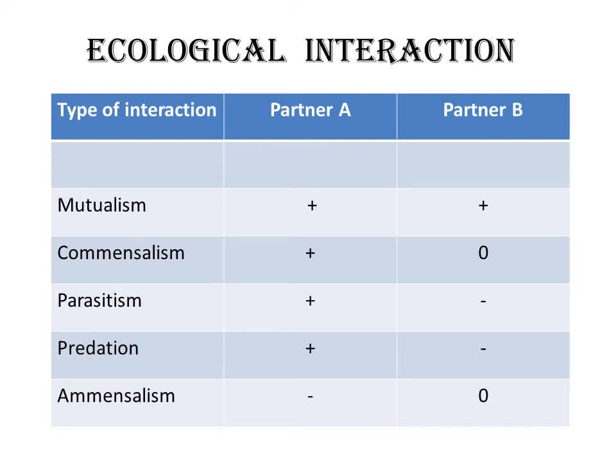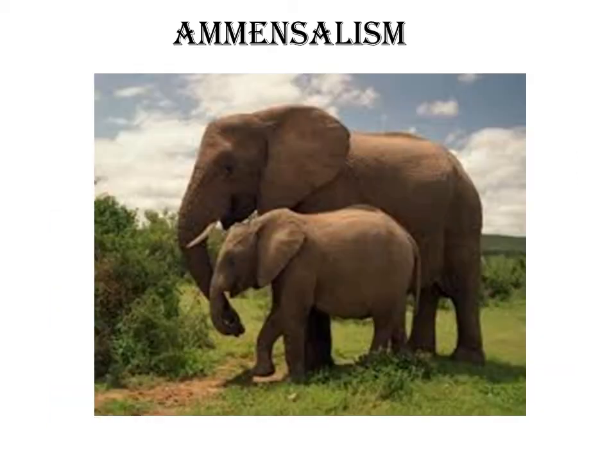Friends, the next type of interaction is amensalism. In this type of interaction, one individual remains neutral or unaffected whereas the other individual gets negatively affected. Let us clear this concept with the help of some examples. The first example is of elephant and ant. While walking, the elephant steps on an ant, which does not harm or benefit the elephant, whereas the ant gets negatively affected.